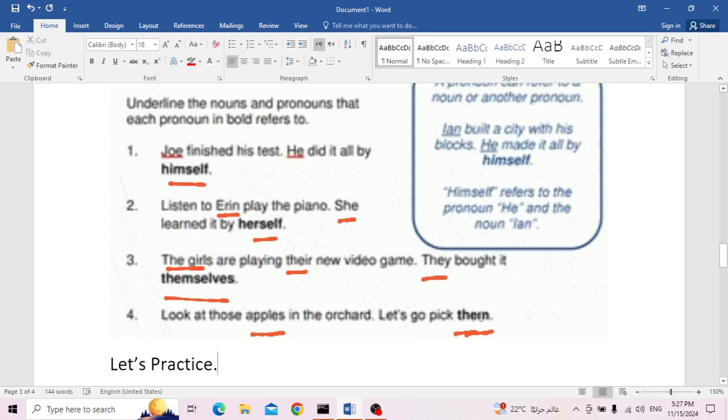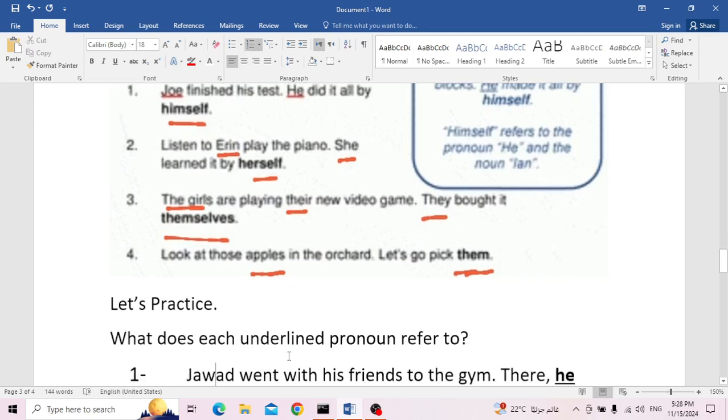Where is the pronoun here? Yes, them. Them is a plural pronoun. It should refer to something plural. I read, let's go pick them. What will I pick? The orchard? The orchard is a noun, but it's singular. What will I pick? Of course, the apples. So this them refers to the apples.